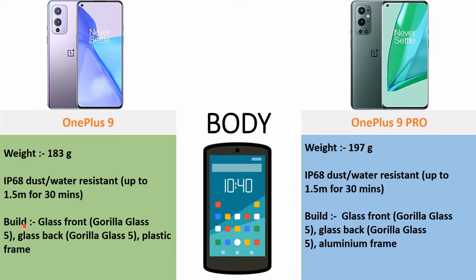Coming to the build, the glass front of OnePlus 9 is Gorilla Glass 5 and the glass back is also Gorilla Glass 5, but it has a plastic frame. Coming to the build of OnePlus 9 Pro, it also has a Gorilla Glass 5 glass front and the glass back is also Gorilla Glass 5, but it has an aluminium frame.